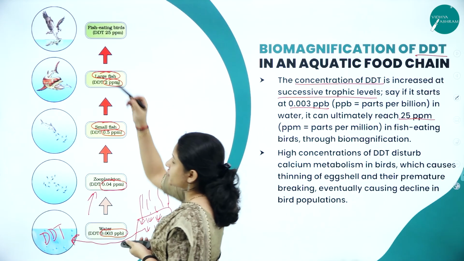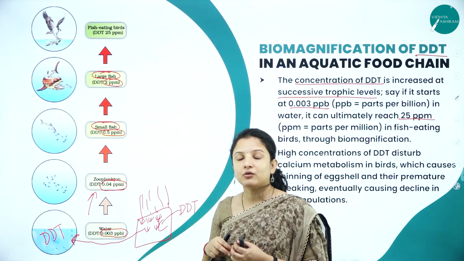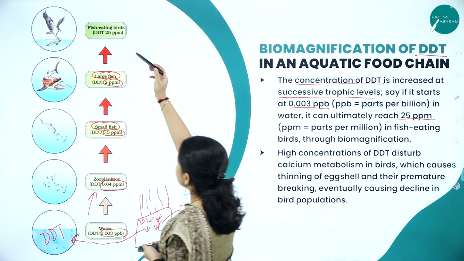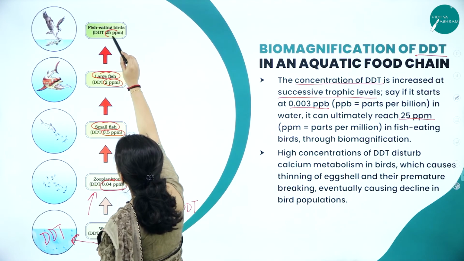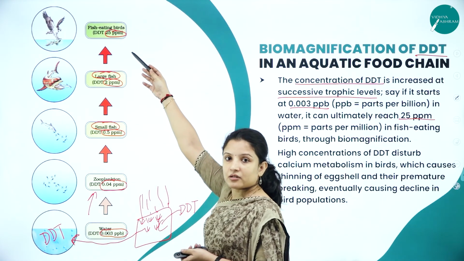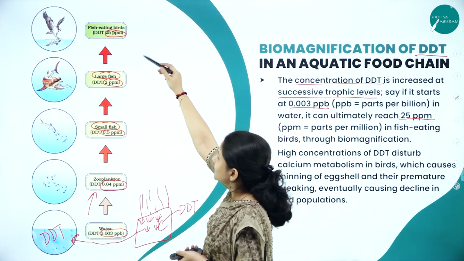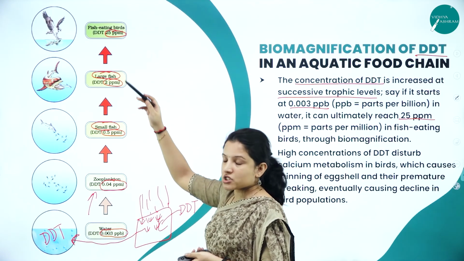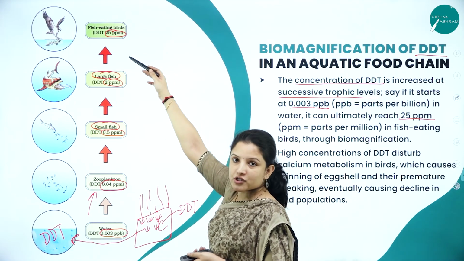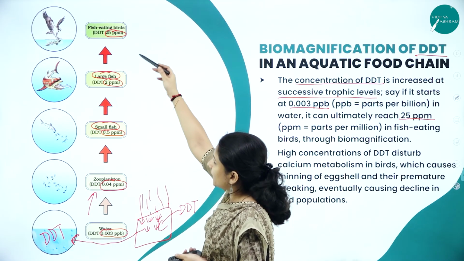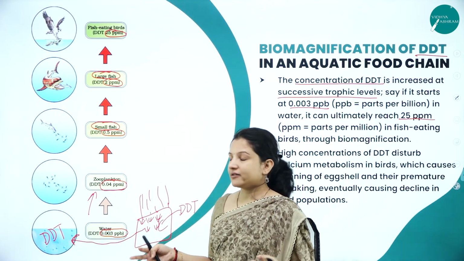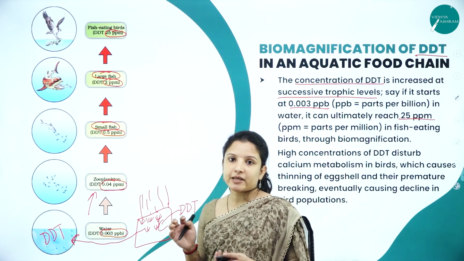Now that fishes will be eaten by the birds. Say for example, the hawk or the eagle or whatever. So in the fish eating birds, it will be 25 parts per million. Can you see how much jump in the concentration of DDT? This is nothing but biomagnification. At every trophic level of the food chain, the concentration of the chemical, that is DDT, increased. It got magnified. This particular process is called biomagnification.